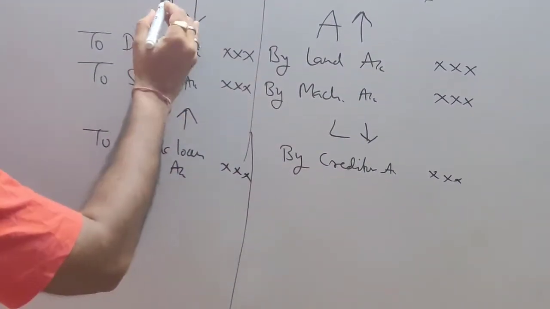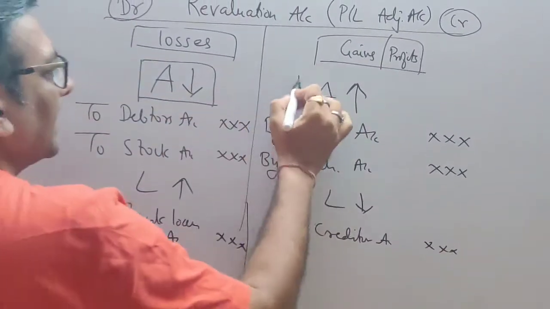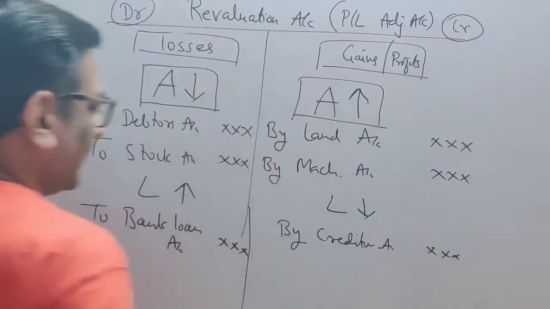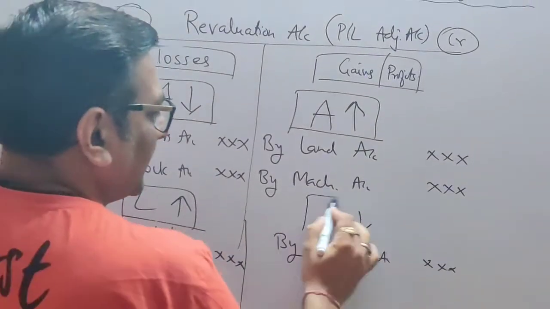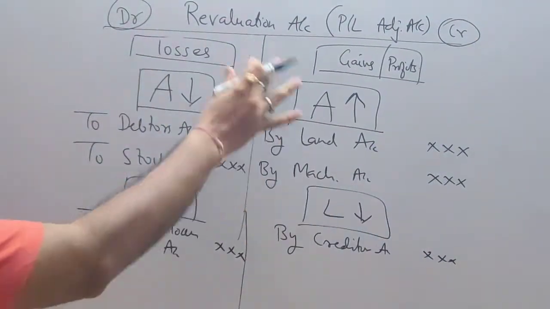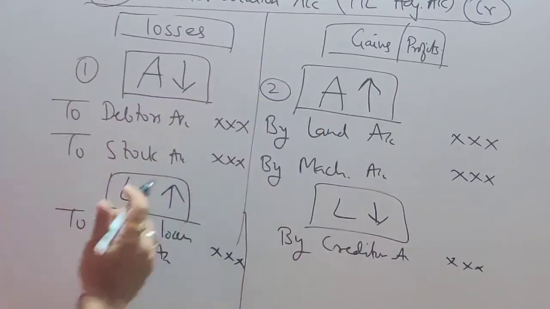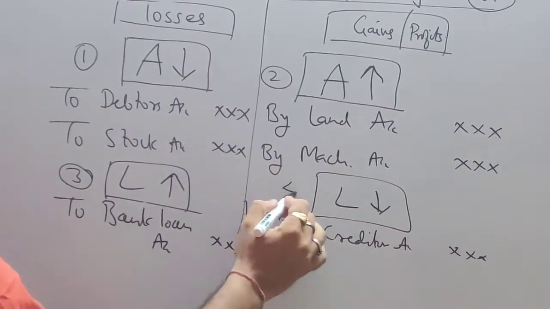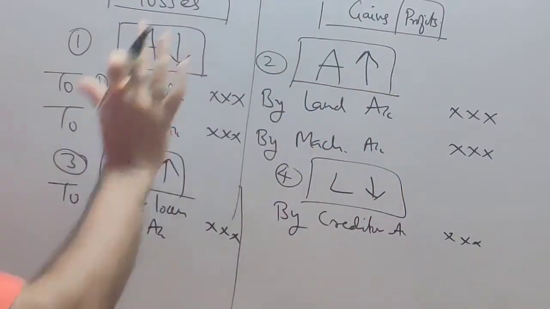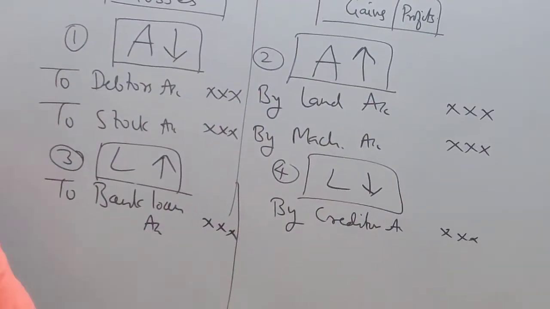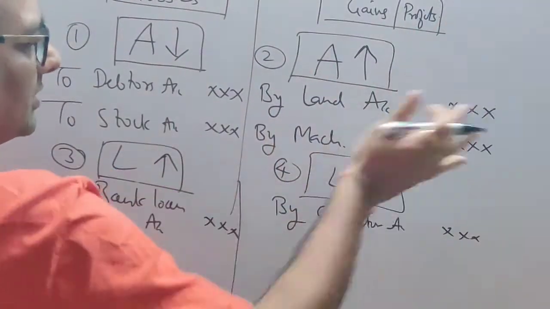I hope you understood the rule. So if asset is decreasing, it's a loss, debited. If asset is increasing, profit, credited. Liability is just the opposite. If liability increases, it's a loss, and if liability decreases, it's a profit. So after recording these 4 things, decrease in asset, increase in asset, third and fourth, increase in liability, decrease in liability, these 4 items we record in the revaluation account. It's a very small account which we are going to make in this topic. And it's very simple also. So all losses on the debit side, all profits on the credit side.